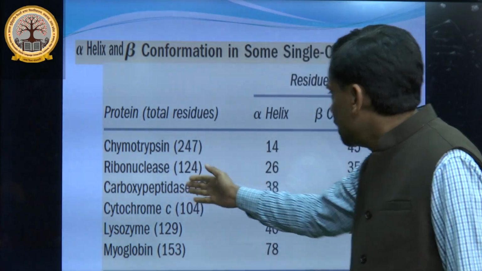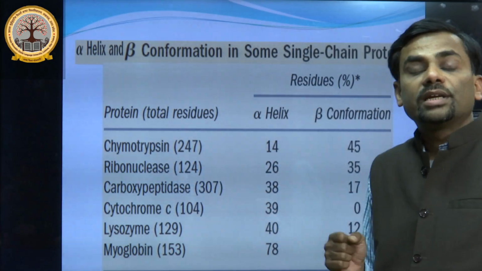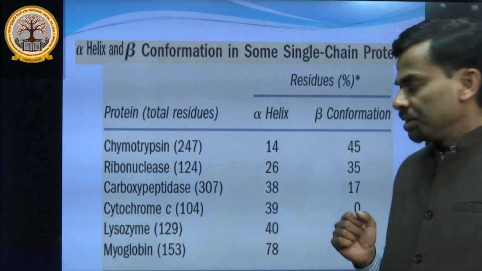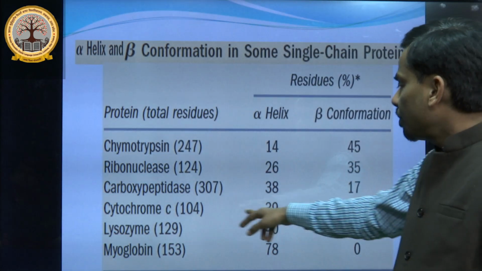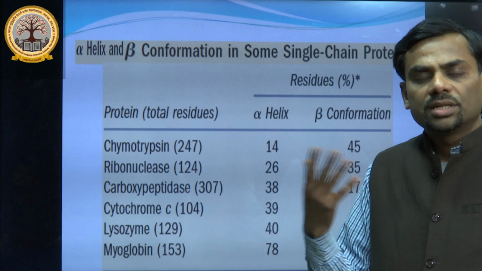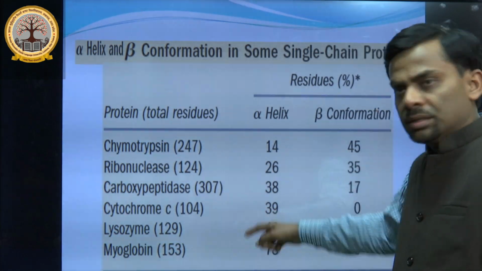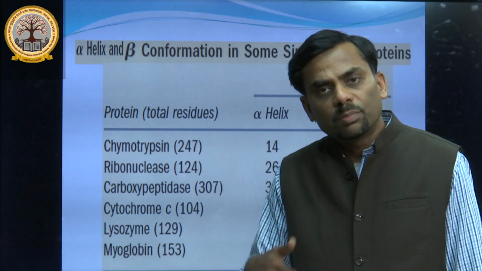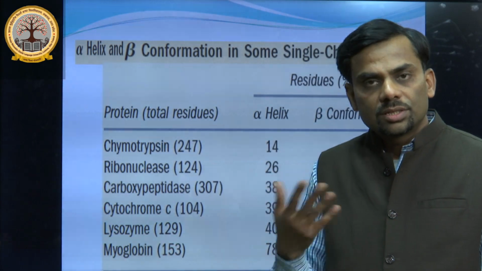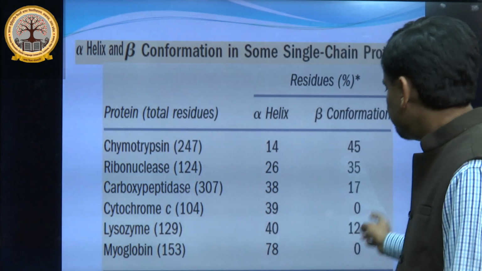In most proteins, the alpha helical percentage is greater in comparison to beta sheet. And in one protein, cytochrome C, there is no beta sheet, only alpha helix. So in some proteins it is possible that only a single alpha helix structure is there, no beta.